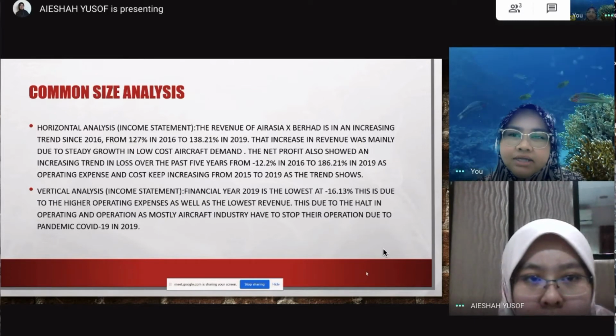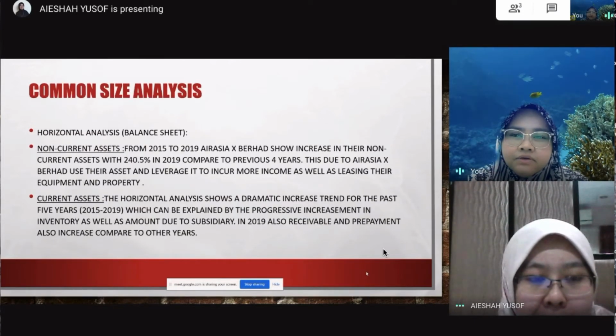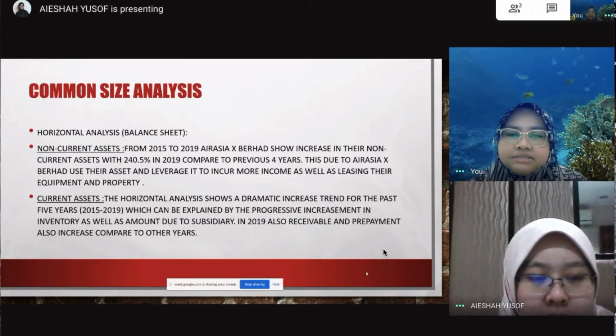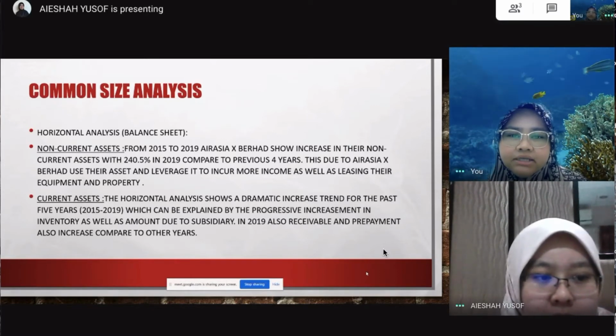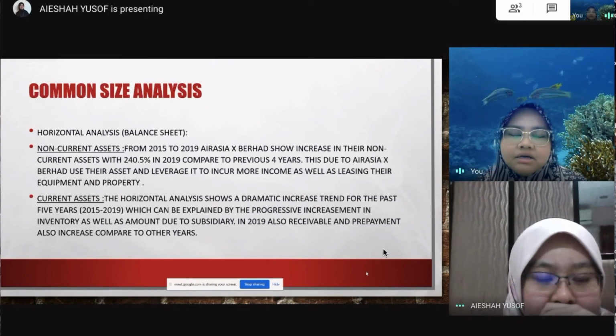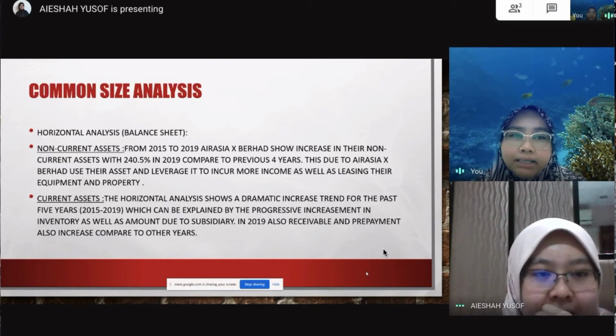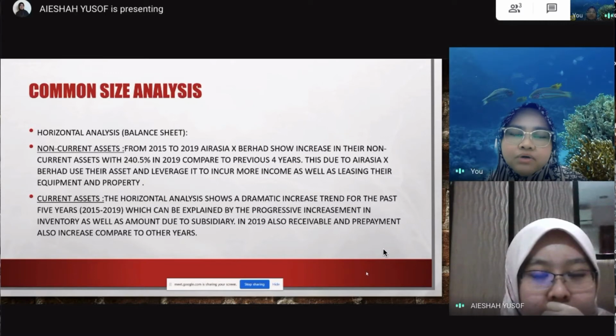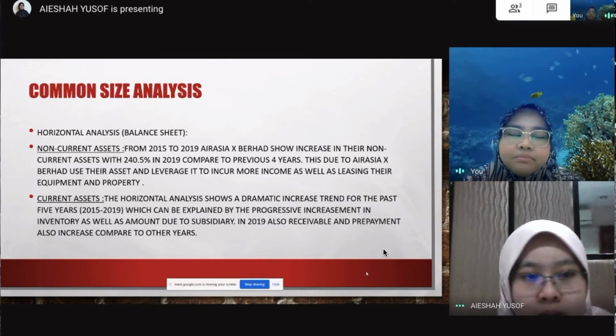Okay, next. For the horizontal analysis in the balance sheet, for the non-current assets from 2015 to 2019, AirAsia X Berhad shows an increase in their non-current assets, which is about 214.5% in the last year compared to the previous 4 years. So it can be seen as due to the assets and leverage incurring more income, as well as leasing their equipment and property.